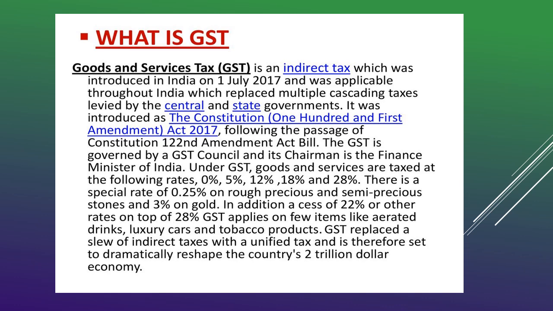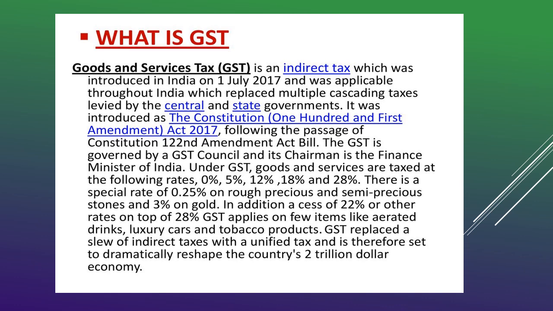So under GST, there are a lot of rates like 0%, 5%, 12%, 18% and 28%. This 28% is with respect to top items like luxury items. Other than that, we have a cess of 22% on GST applicable on a few items like aerated drinks, luxury cars and tobacco products. This particular GST has replaced some of the indirect taxes, and the main reason for GST is unification.